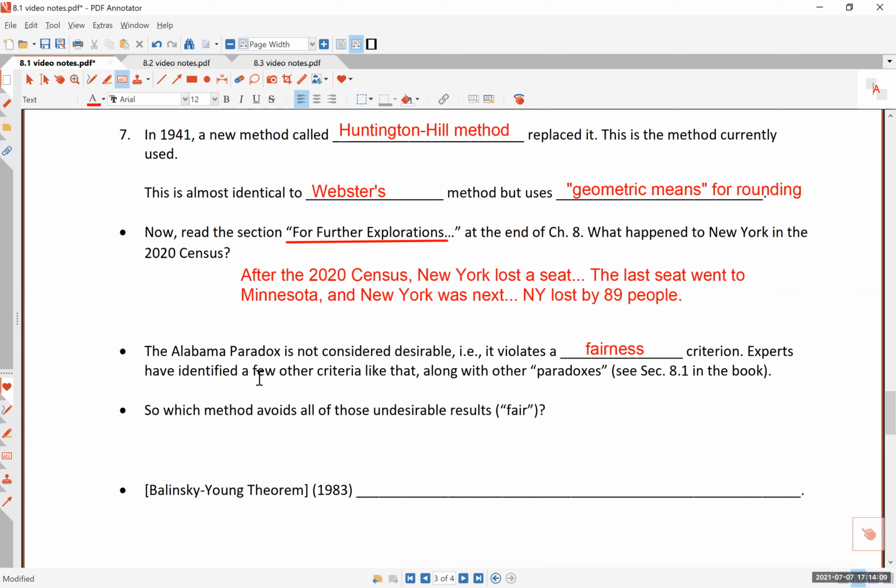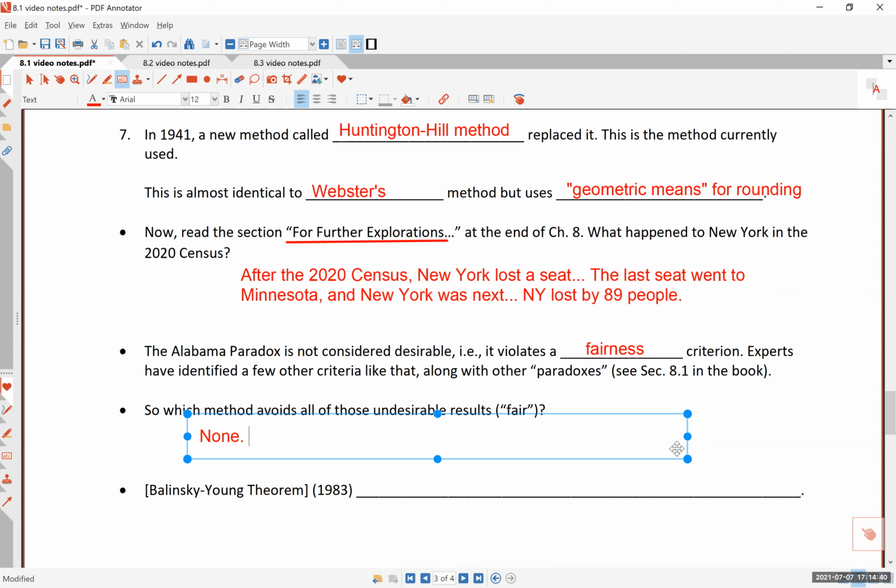So experts have identified a few other criteria like this, along with the other paradoxes. You can read more about this in section 8.1 of the book. So then the natural question is, is the Huntington-Hill method fair? Does it always satisfy all the fairness criteria that they came up with? The answer is no. And in fact, here's the sort of bad conclusion of the story.